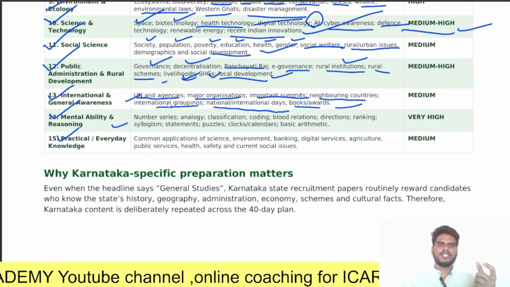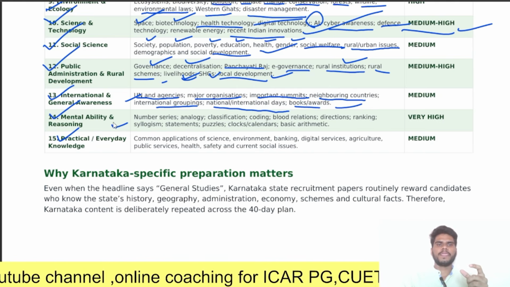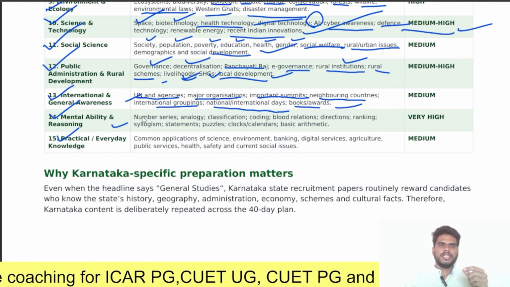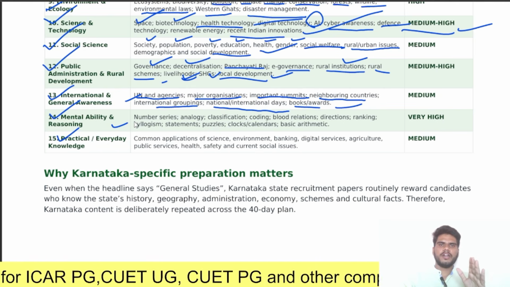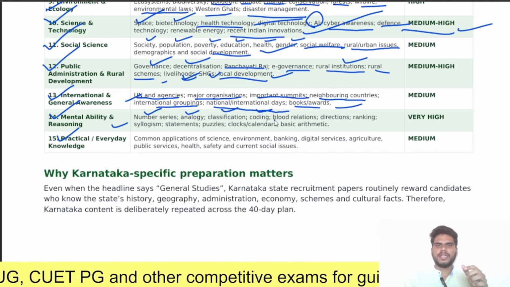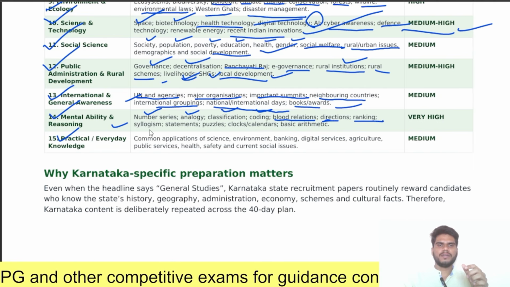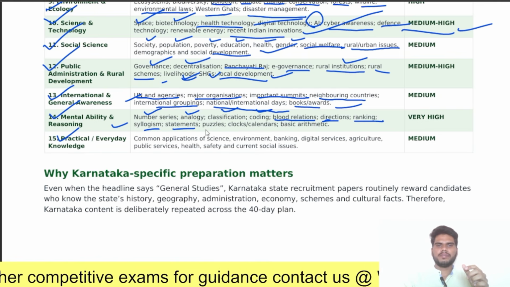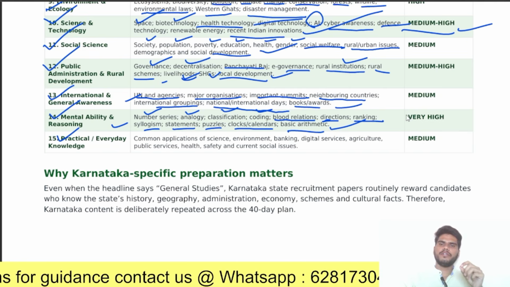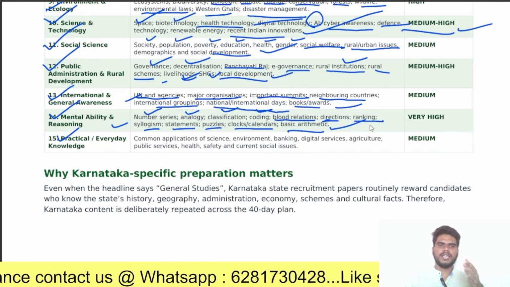Next, mental ability and reasoning. It is very, very important. Generally in mental ability and reasoning, many students lose their marks. Here, cover number series, analogy, classification, coding, blood relations, directions, ranking, syllogisms, statements, puzzles, clocks and calendars and basic arithmetic mathematics. You should give very high priority to mental ability and logical reasoning.